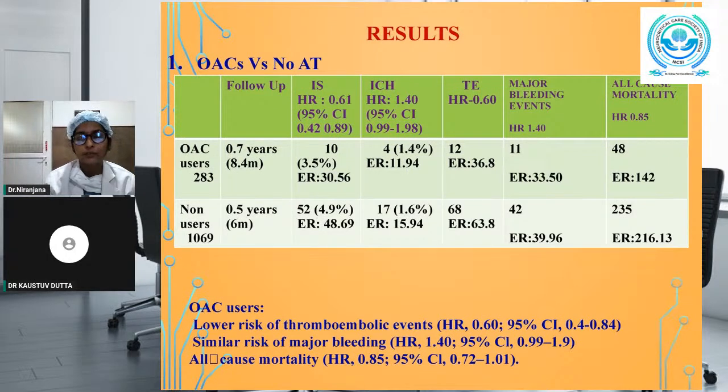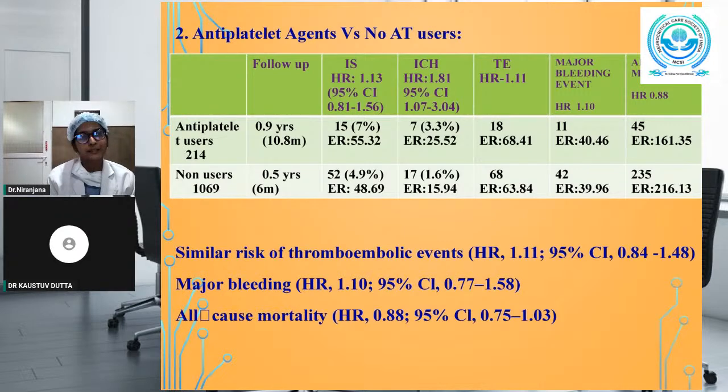All-cause mortality occurred in 48 users among the OAC users and in 235 users out of 1069 in the non-AT users. So the inference will be, OAC users when compared with the non-AT users had significantly lower risk of thromboembolic events, but had similar risk of major bleeding events and all-cause mortality. So next is the comparison of antiplatelet agents versus the non-antithrombotic users.